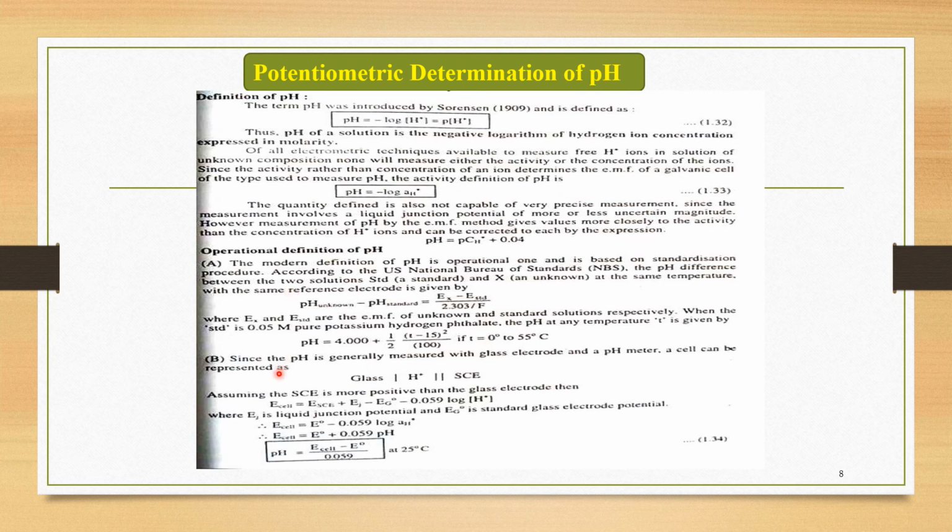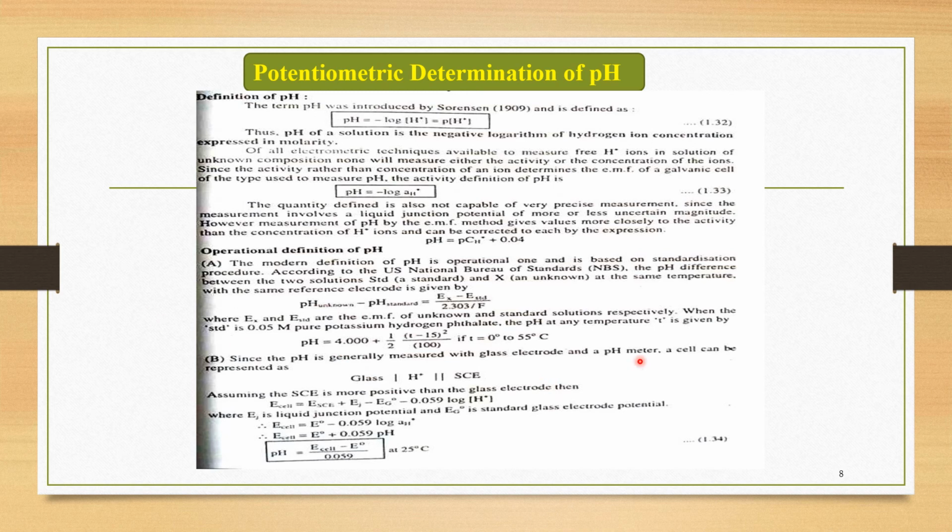In a second way, the pH is generally measured with a glass electrode and a pH meter. A cell can be represented as follows. If you want to measure the pH of a particular solution, it can be measured with the help of the pH meter. In that case, a glass electrode is used, with a cell as glass electrode vertical line H plus, double vertical line standard calomel electrode.